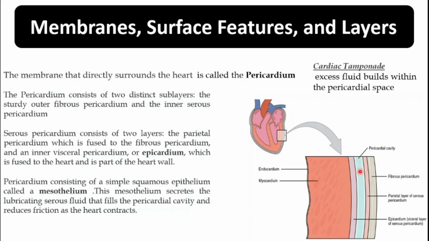And what is cardiac tamponade? Cardiac tamponade is the disease in which there is an abnormal buildup of the pericardial fluid within the pericardial cavity or space. Because of that, the heart does not contract properly.